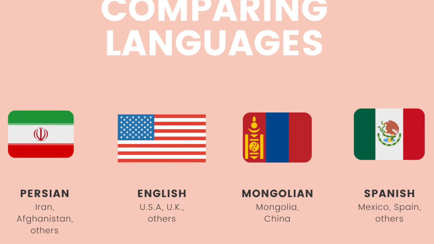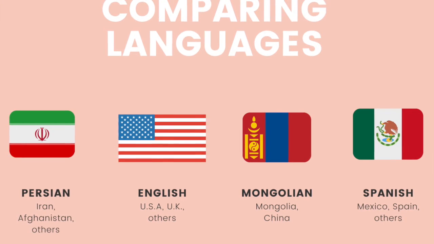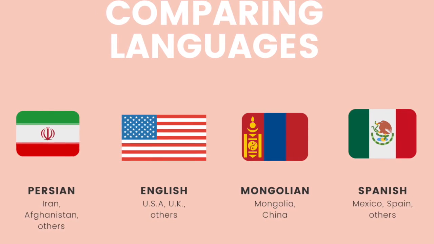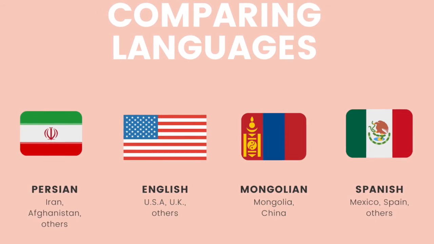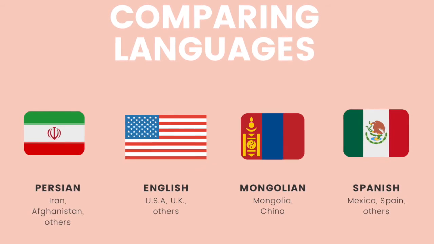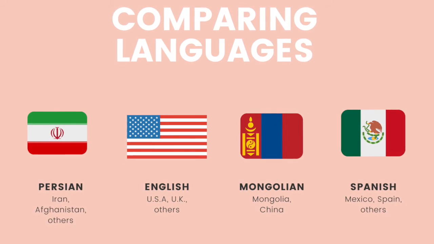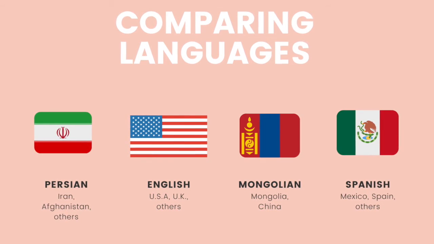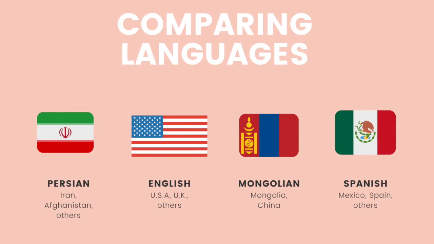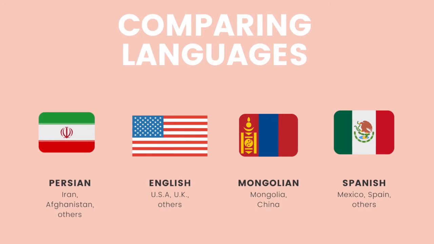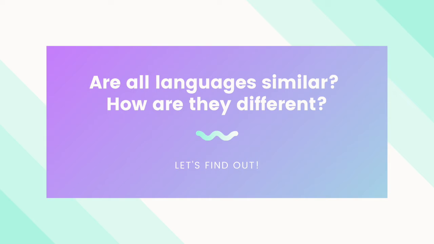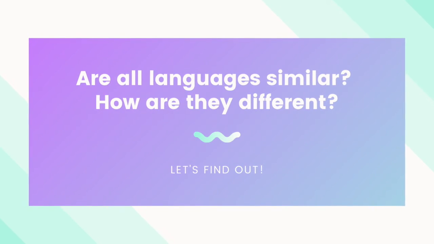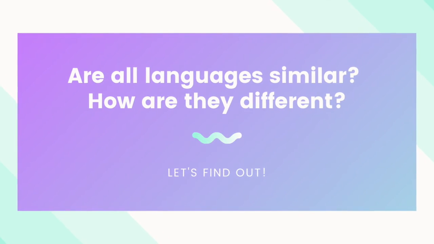The languages we'll be looking at today are Persian, which is spoken in Iran and Afghanistan, English, which is spoken in the US and UK and other places, Mongolian, which is spoken in Mongolia and China, and Spanish, which is spoken in Mexico, Spain, and other countries. Why these languages? Because I happen to know how to speak these languages a lot or a little bit. So our question today is, are all languages similar? How are they different? Let's find out.